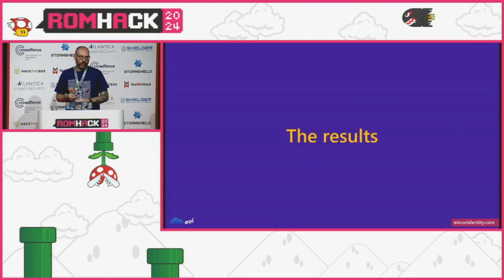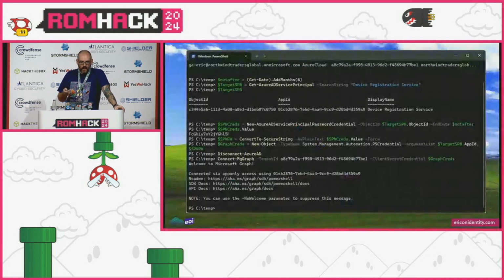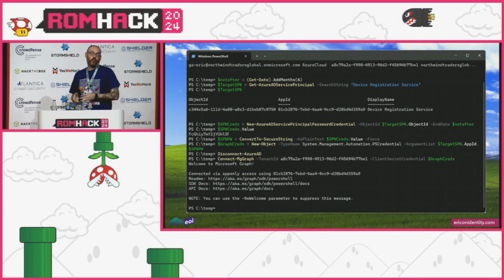So as far as the results go, if we look at this diagram from earlier, effectively we weren't able to do anything as an application administrator as far as managing roles go. We'll walk through the most critical finding here. Unfortunately, Microsoft did fix this relatively quick after I reported it. I was hoping to record a video or something like that, but all I ended up with were some screenshots, unfortunately. So we'll walk through these things.